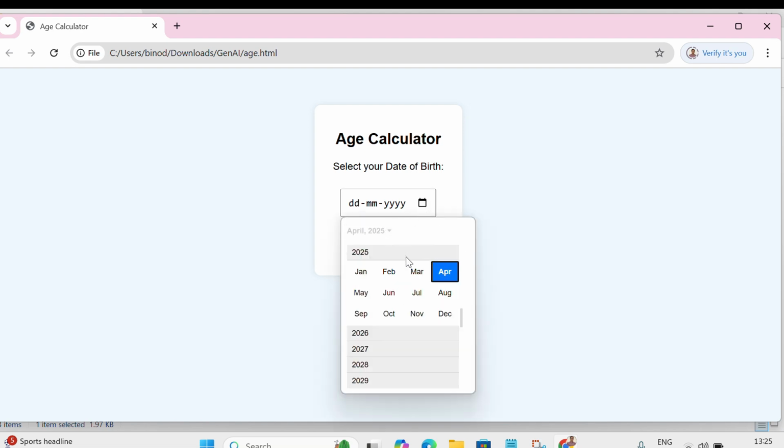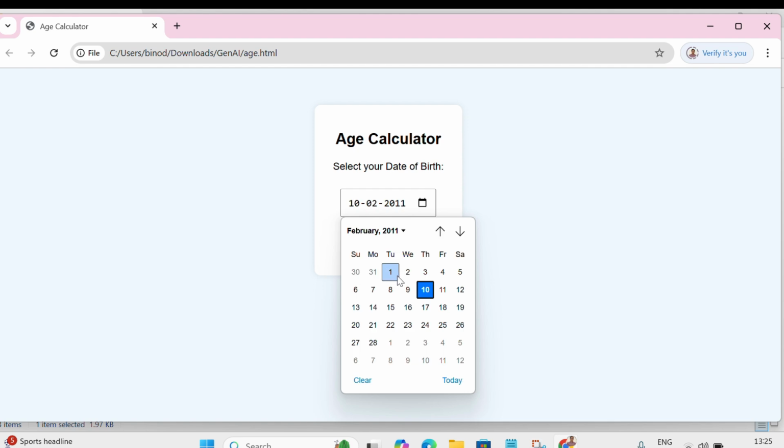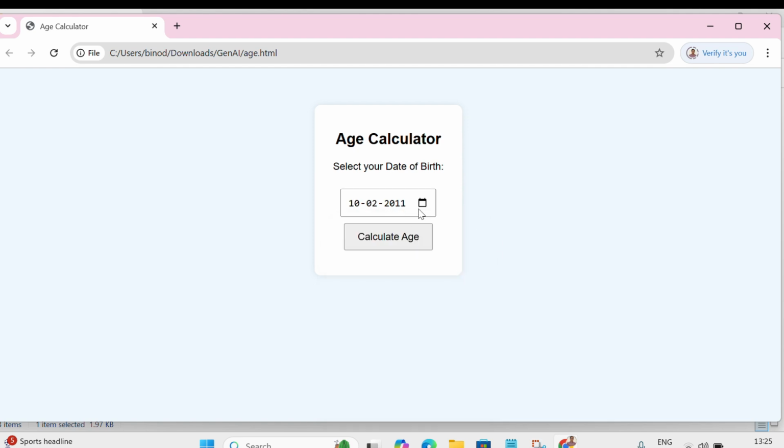Just select. Suppose my date of birth is 10 February 2011. This is my date of birth. If I click calculate, it says that you are 14 years 2 months and 0 days old.